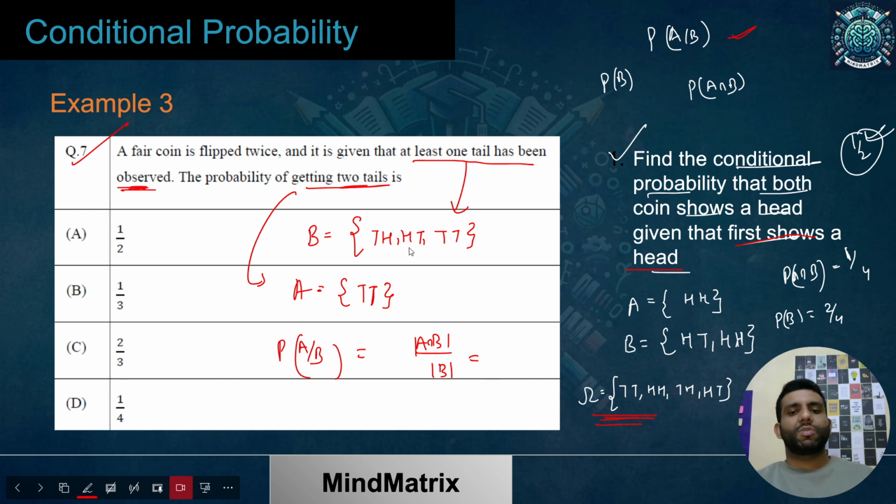So A intersection B is going to be this one only. And what is the size of this? This is 1. And what about the size of B? That is 3. 1 by 3 is the answer. So B is the correct answer. I hope this is clear.